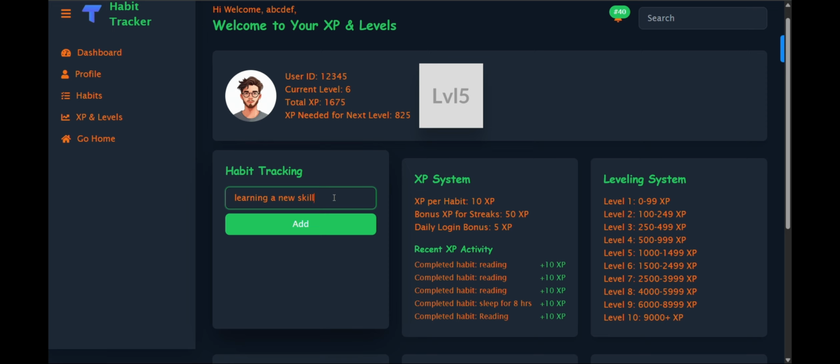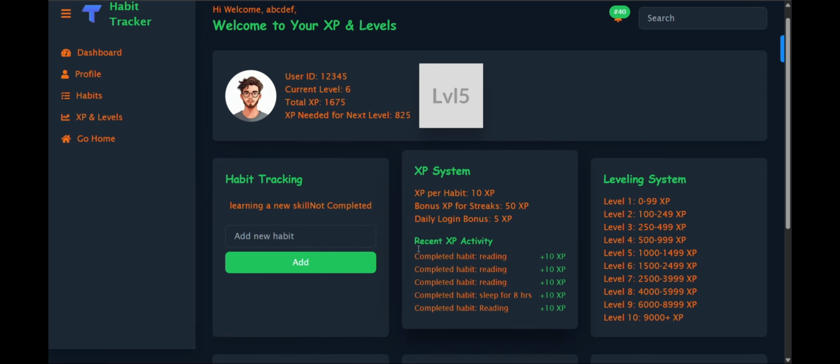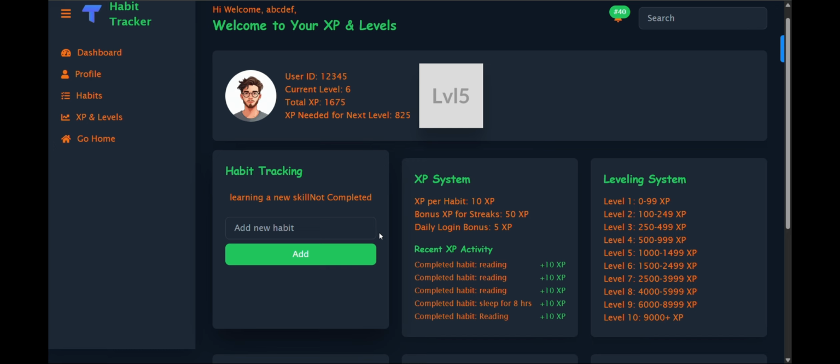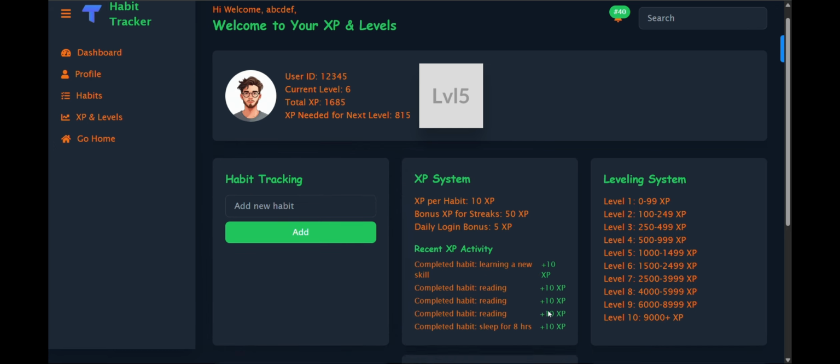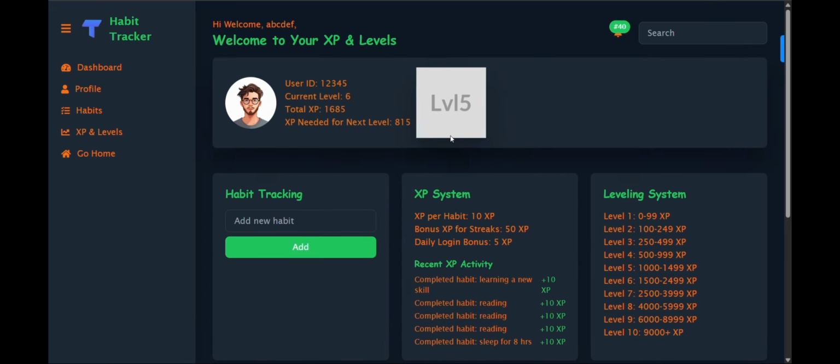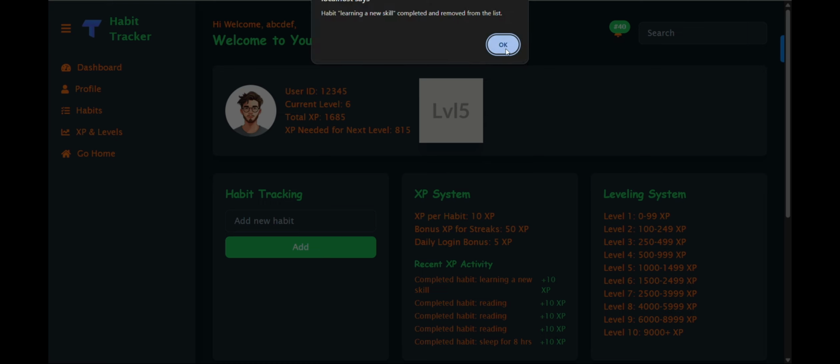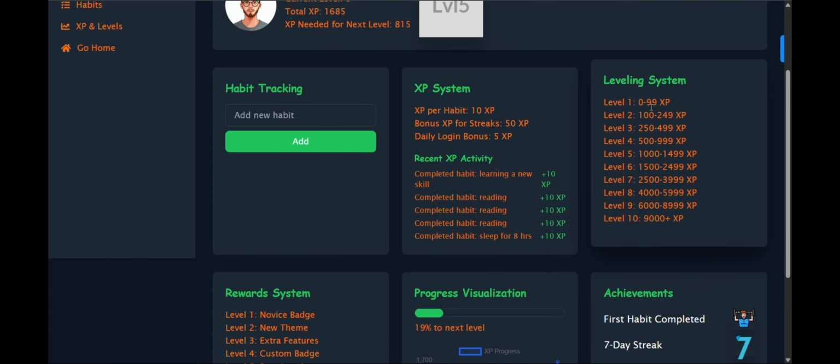skill, and after adding it my CRUD operation is performed, and after clicking on this I got the XP and my total XP is incremented and the XP needed for the next level is decremented, and in my notification panel I got a notification that the habit learning a new skill is completed and removed from the list,